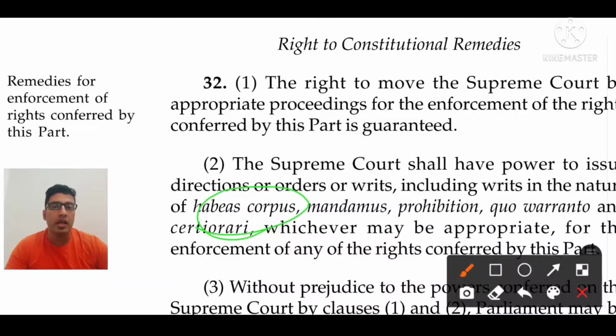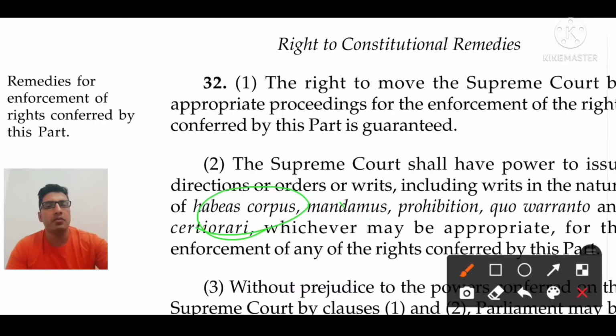In that case, the aggrieved lover of that girl filed a petition in the Supreme Court, and the scope of habeas corpus expanded. Now a habeas corpus petition can be filed against a private individual also, and the court can ask how you have confined your girl inside the room, or whether she is living inside the room by her own will. That is applicable in habeas corpus.